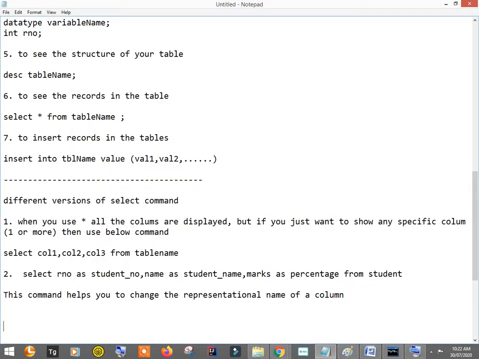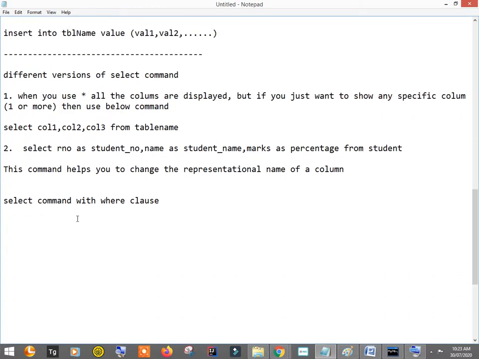Now we will see the select command with the where clause. We will be looking into different versions of the where clause.